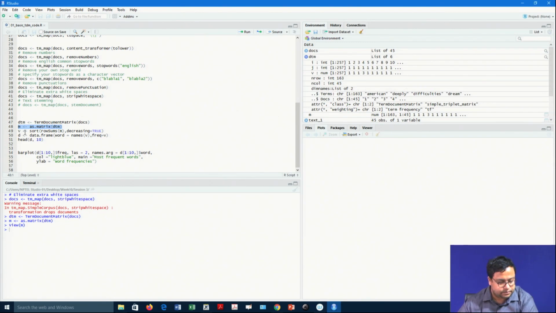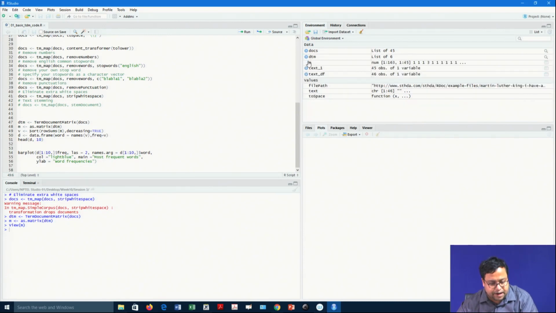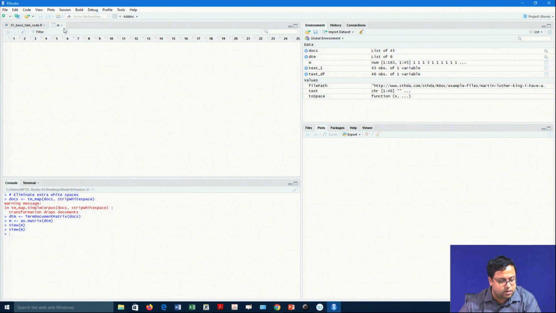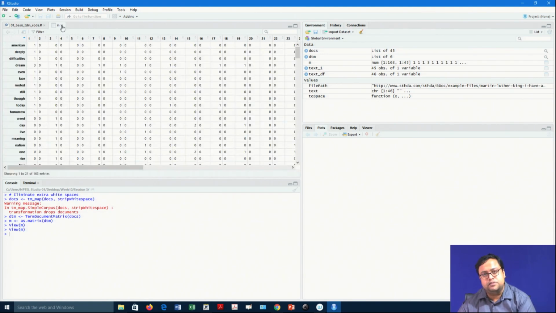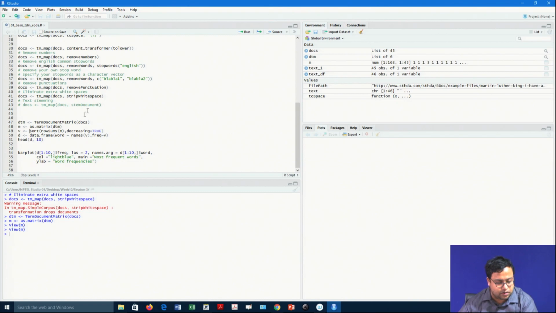So, that is what we have created. Now, I have created the matrix formation of this particular observation also. In a real life situation, this matrix will be so large that you will not be able to see it like this. So, the suggestion is you do not do this conversion.